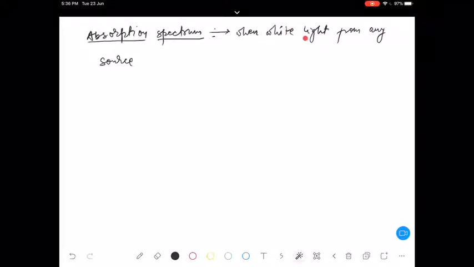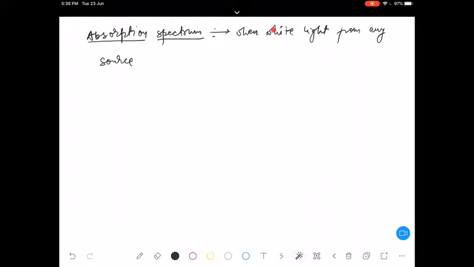So not necessarily white light, but when I write white light, that means a mixture of different photons or a bundle of photons of different wavelengths. From any source, again not necessarily from the sun only. It can be from a bulb, or from any source which is going to emit different radiations.